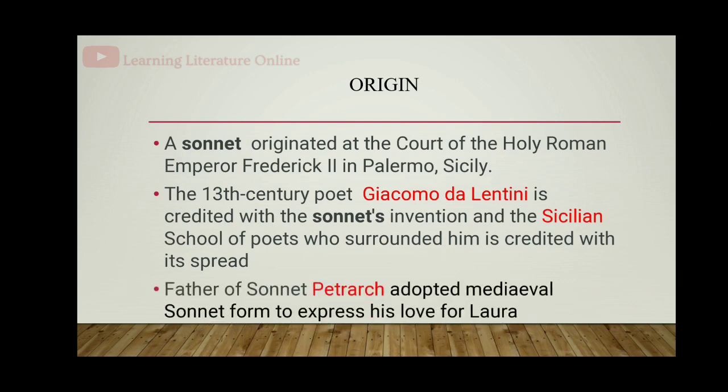And Petrarch, Italian poet Petrarch, is considered as father of sonnet. Petrarch adopted medieval sonnet form to express his love for Laura, his beloved. He had used this medieval sonnet form to express various aspects of his love towards Laura, his beloved, and he is being considered as father of sonnet.